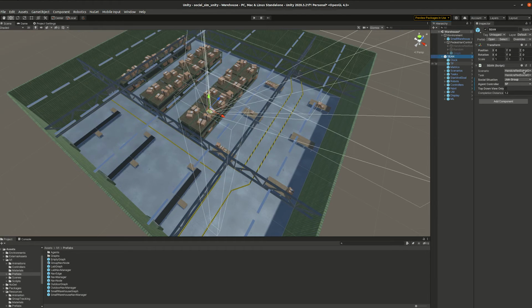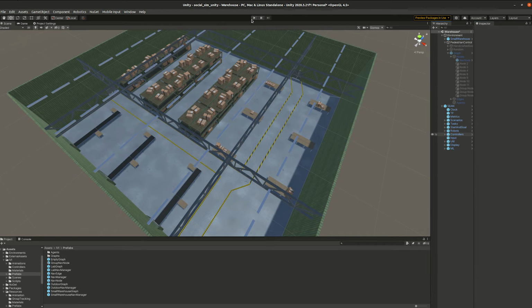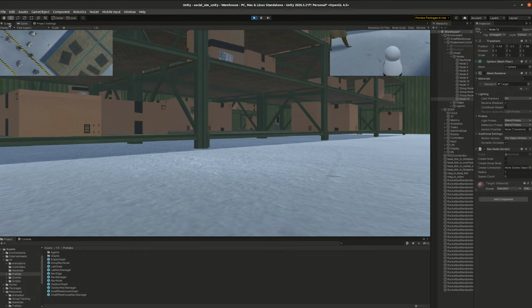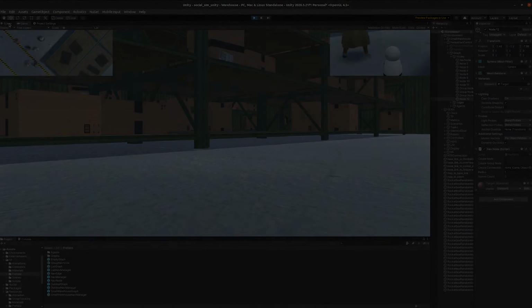To make configuring SEAN easier, we provide a custom user interface that's available in the inspector window after selecting the SEAN object in the hierarchy view. To run the graph we've just created, simply select the graph scenario and any task and start the simulation by hitting play. Here, we see a top-down view of the simulation before the robot task begins, and when the robot task starts, the robot moves to its start location.